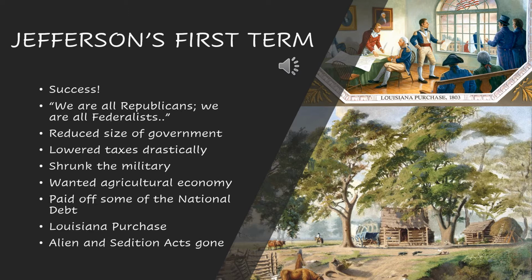So, we know that Thomas Jefferson was a Democratic Republican. He believed in smaller government power, and that's definitely something that he followed through with. He reduced the size of the government. He lowered taxes drastically, getting rid of things like the whiskey tax, which was definitely very important because that's the exact opposite of what people like John Adams did. He shrunk the military, which is very crazy to think about, because you have other presidents putting so much emphasis on the military in the United States.